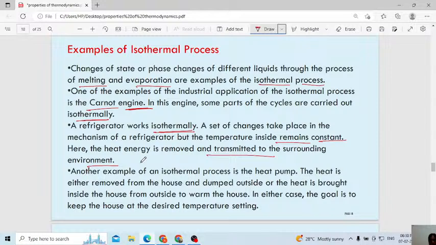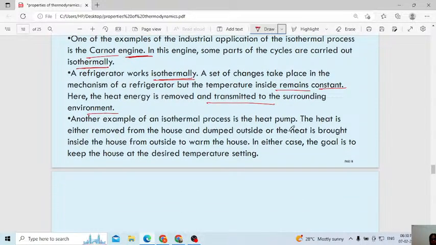Another example of an isothermal process is the heat pump. Heat is either removed from the house or dumped outside, or heat is brought inside the house from outside to warm the house. In either case, the goal is to keep the house at the desired temperature setting. Here we use the AC. Why do we use the AC?